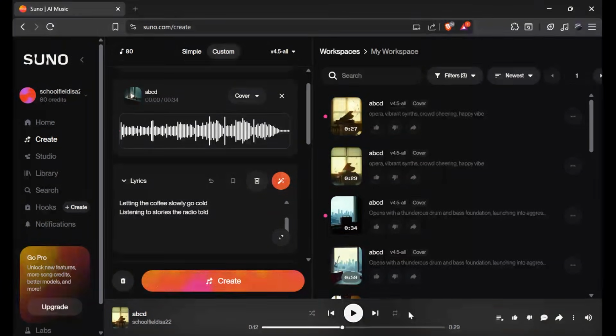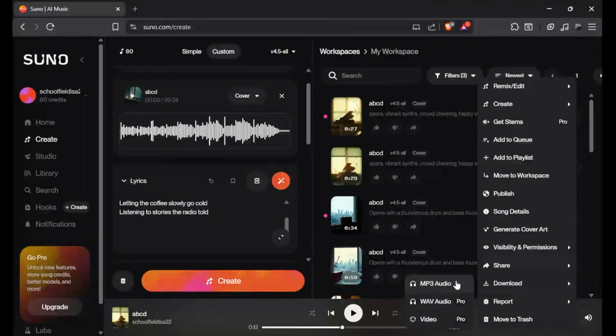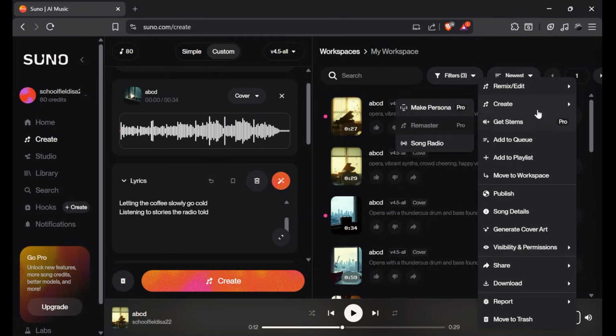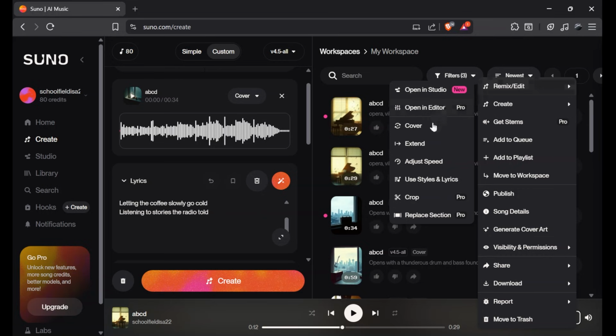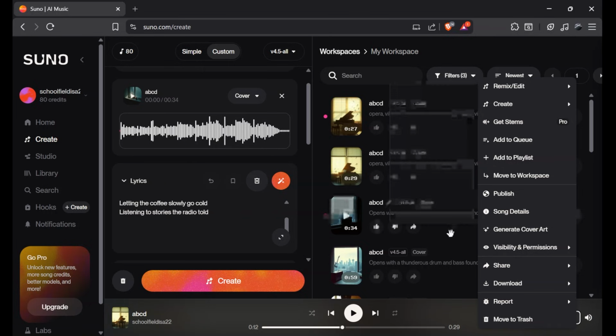A total turnaround. And honestly, it doesn't even take more than a minute, and you already have your desired style applied to your own song. So, how crazy is that? Now, if you like your song, you can go ahead, click on this three dot button, and download it in one of these formats. Also, you can go to the remix option and extend it, where you'll select the part of the song that you want to keep and extend the rest of it by adding some new lyrics or maybe just melody.